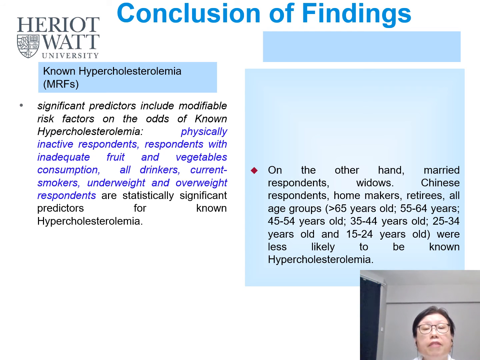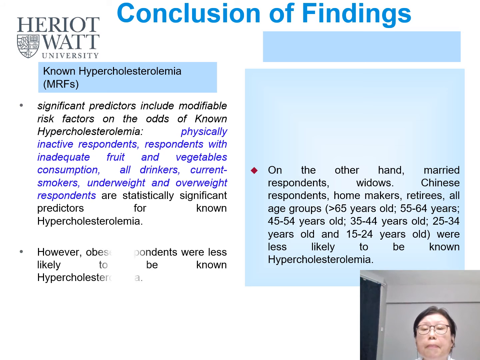These modifiable risk factors are statistically significant predictors for non-hypercholesterolemia. On the other hand, the obese respondents were less likely to be non-hypercholesterolemia.